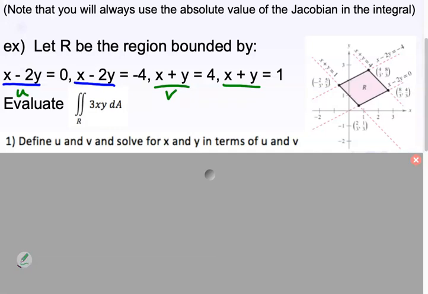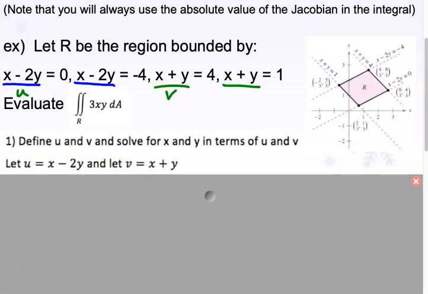So I have u equals x minus 2y and v equals x plus y. Life doesn't always work that way, but in this class it's going to this semester.